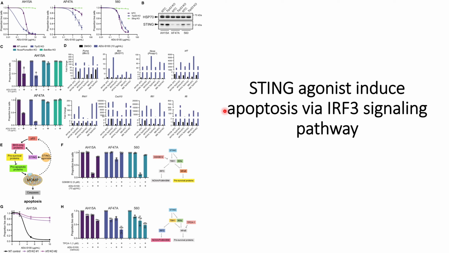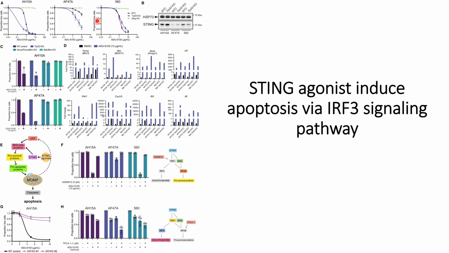In this video, we will discuss how this STING agonist induces apoptosis in cancer cells. From the heading, it is clear that it induces apoptosis through the IRF3 signaling pathway. But how they came to this conclusion, we will discuss through the results in the figure presented on the left-hand side.